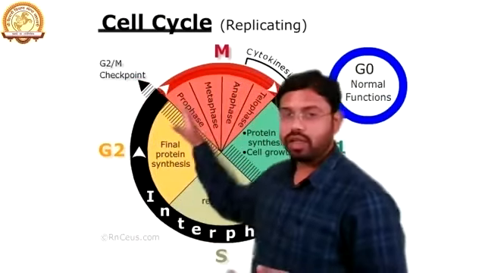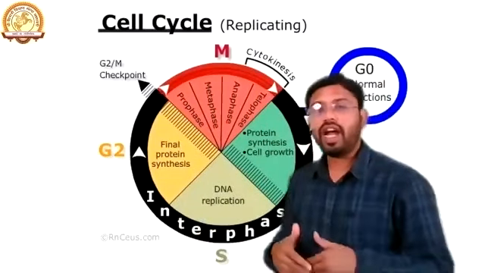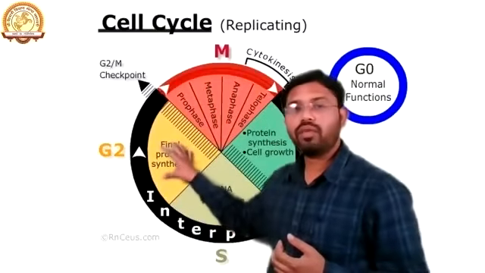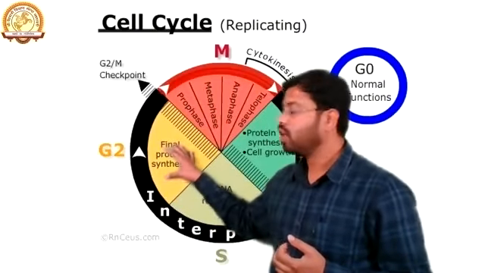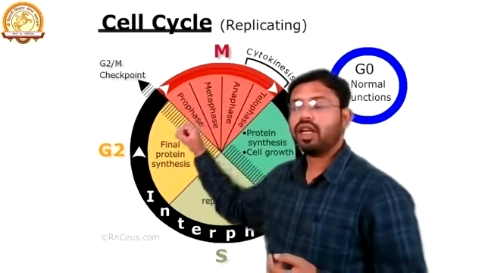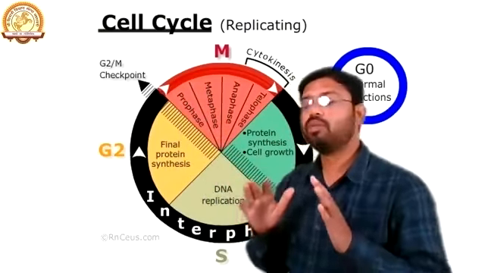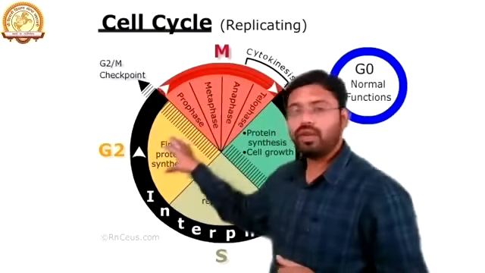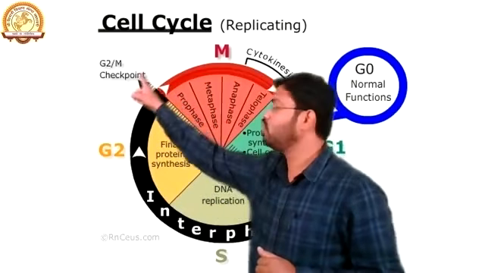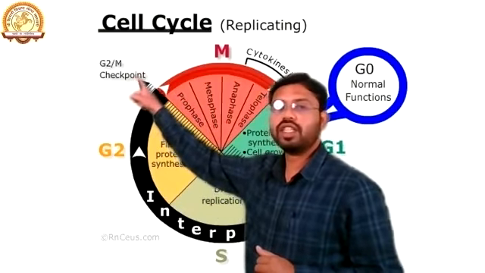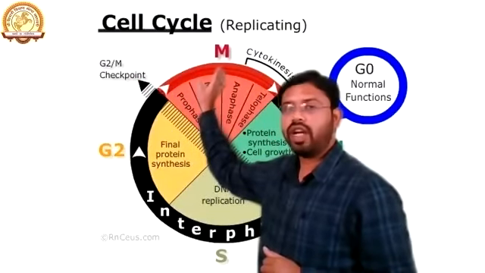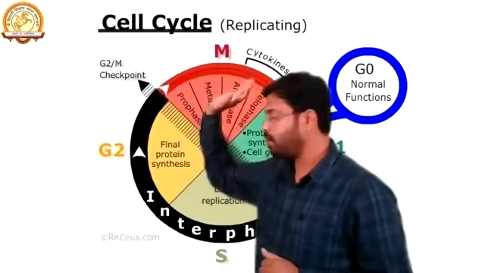It is a checkpoint. It is evaluated whether the proteins that are required for this particular cell for further development have been formed or not. If these proteins have been formed, then and only then will the cell pass this G2M checkpoint, because it is a checkpoint between the G2 phase and M phase. That's why it is known as the G2M checkpoint.